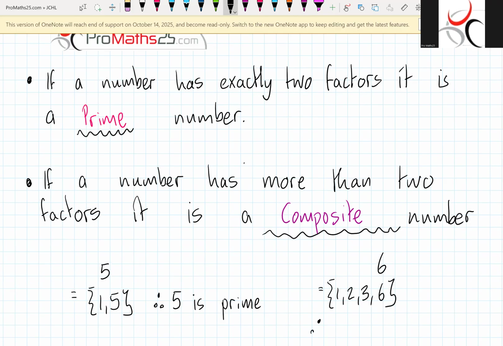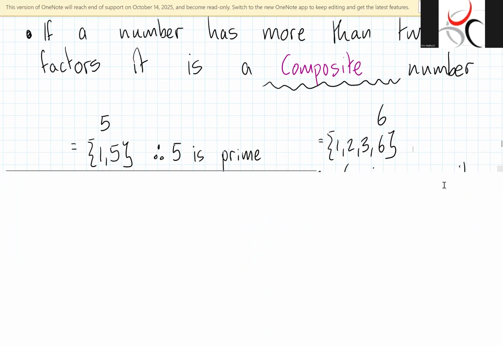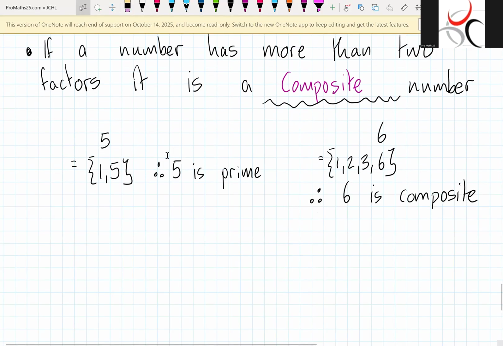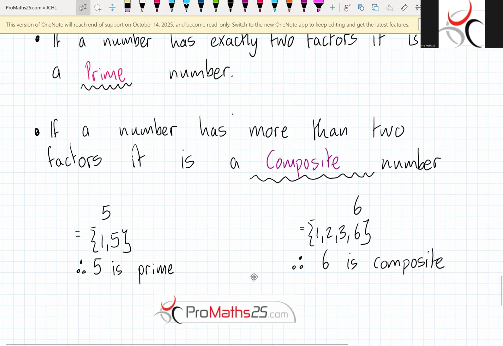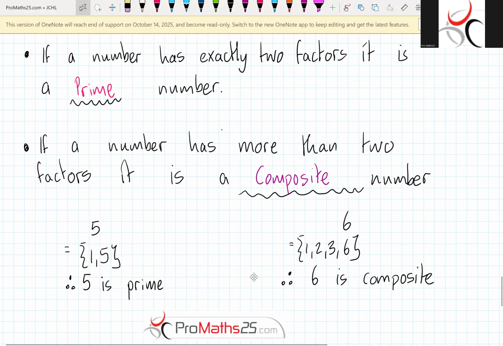So this would mean that 6 is composite. So a prime number is a number that has exactly 2 factors, and a composite number is a number which has more than 2 factors.